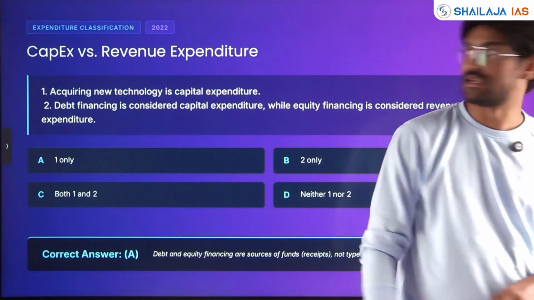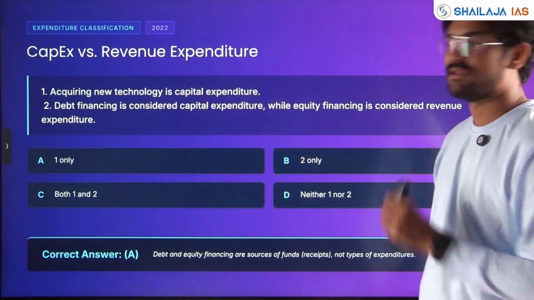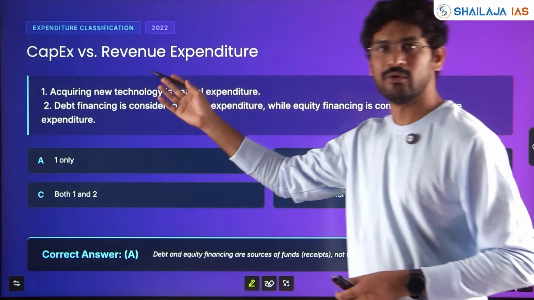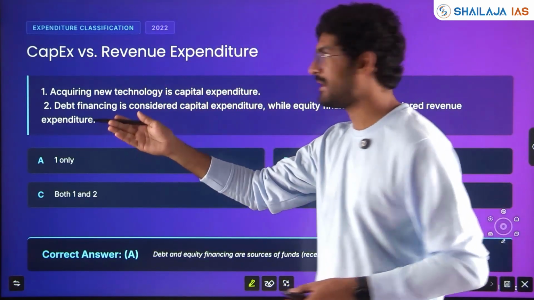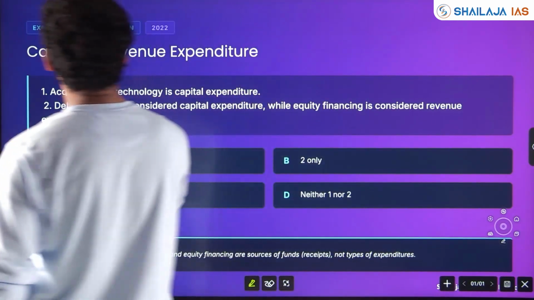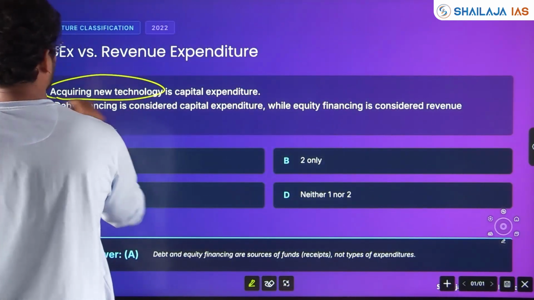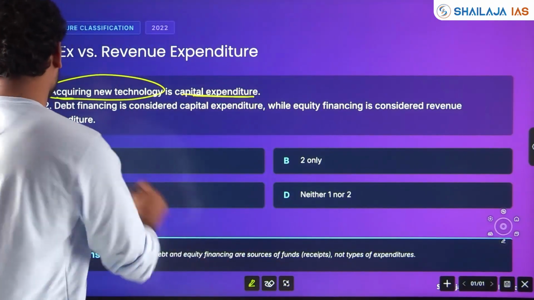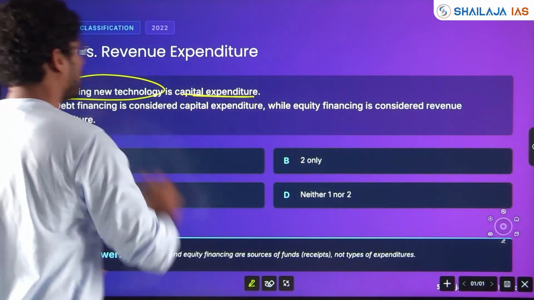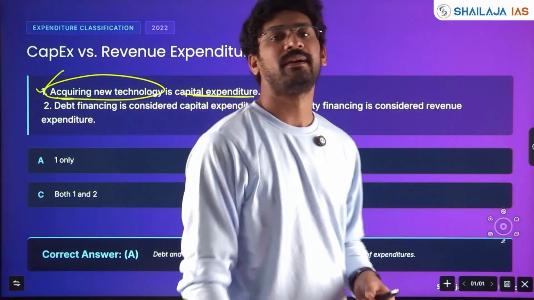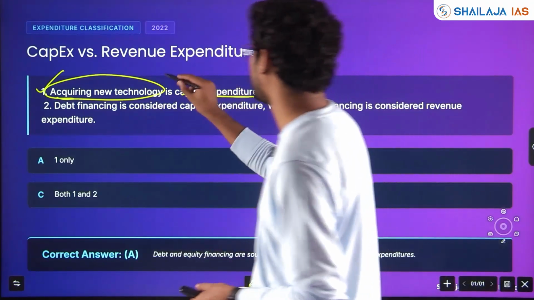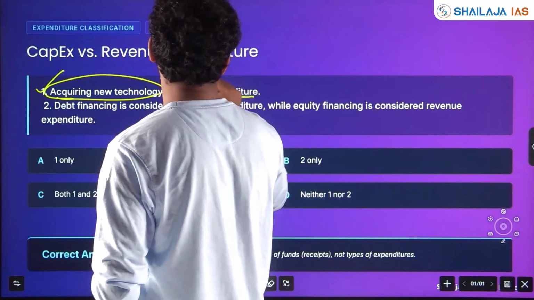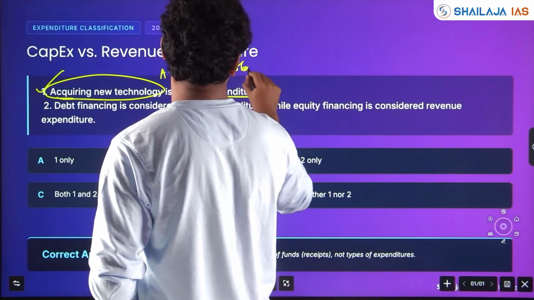We'll see the next question. Capex versus revenue expenditure. Again, the question was asked in 22. Again, the question came in 25, right? Acquiring new technology is a capital expenditure. Under the definition of capital expenditure, yes, acquiring new technology is a capital expenditure. For example, AI, machine learning, robotics.